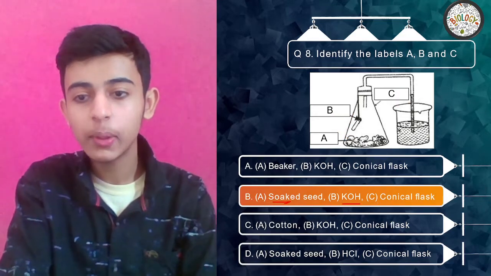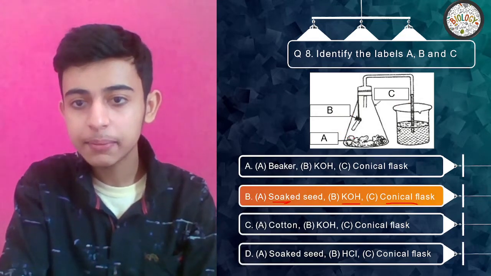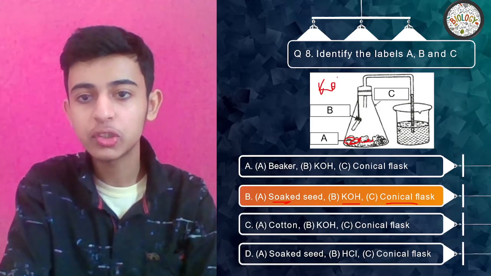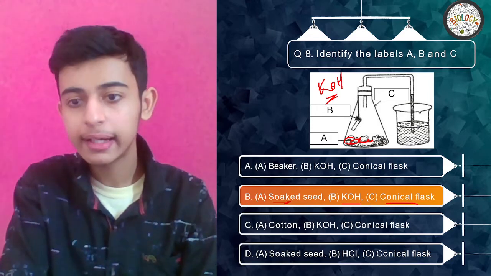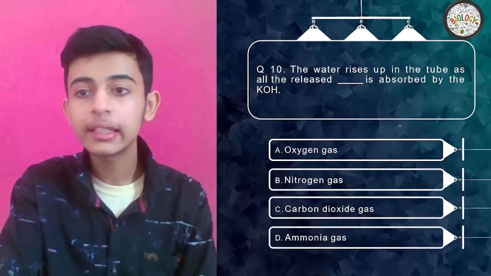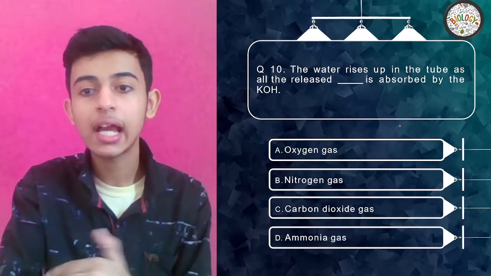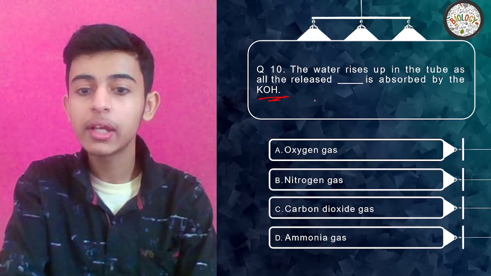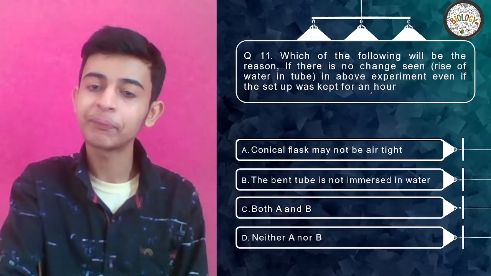Soaked seed, KOH, conical flask. A is some soaked seeds, okay. B is KOH, potassium hydroxide, which absorbs CO2, and this is a conical flask. Easy. The water rises up in the tube as all the released dash is absorbed by the KOH. So I know KOH absorbs CO2 gas. C is the answer.